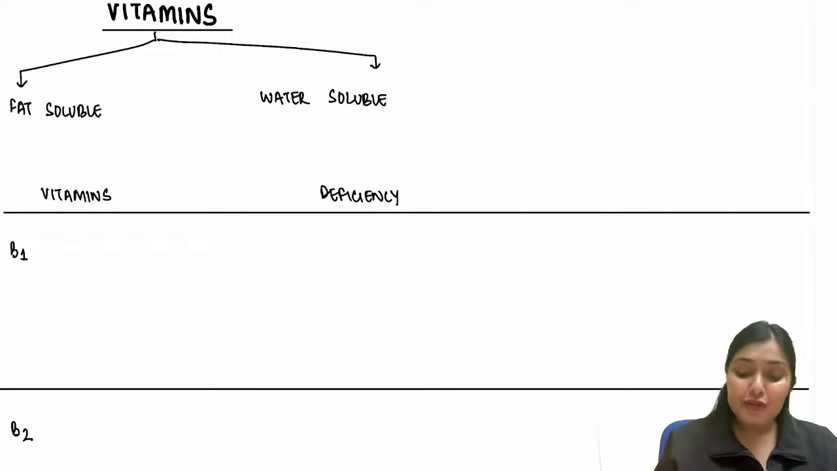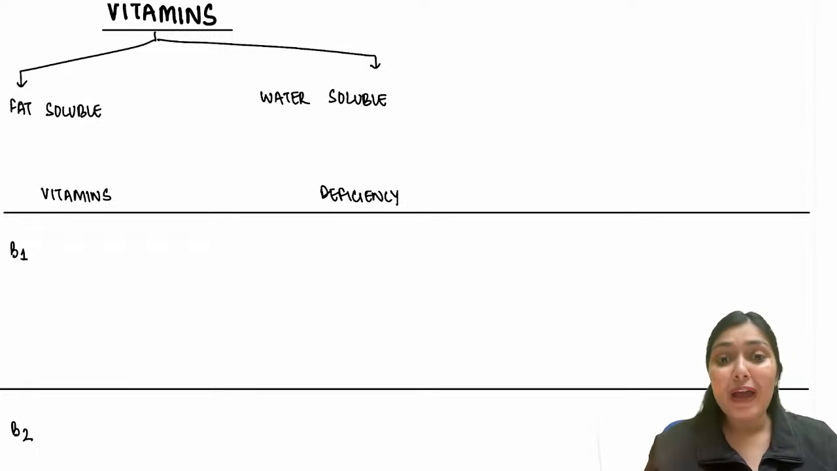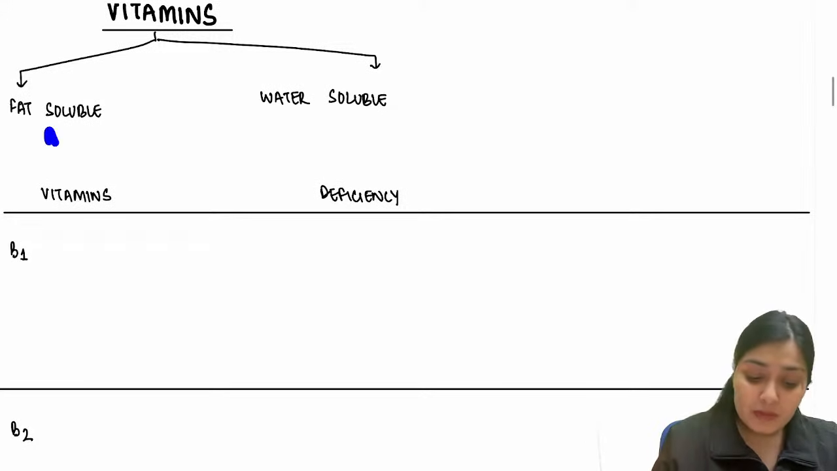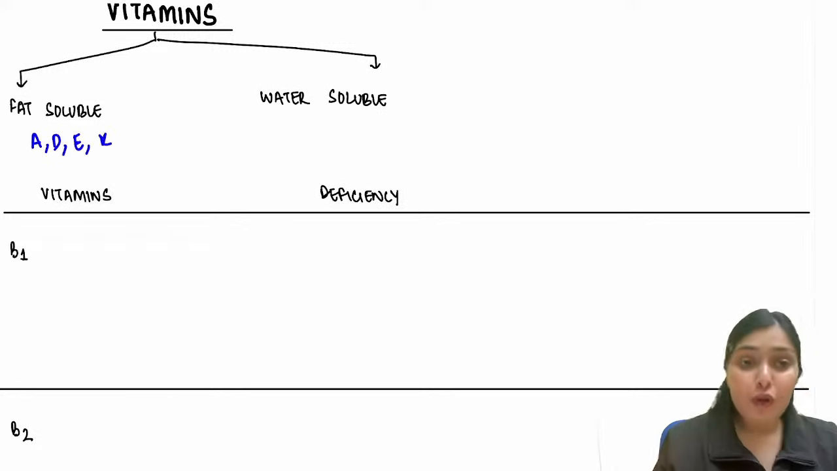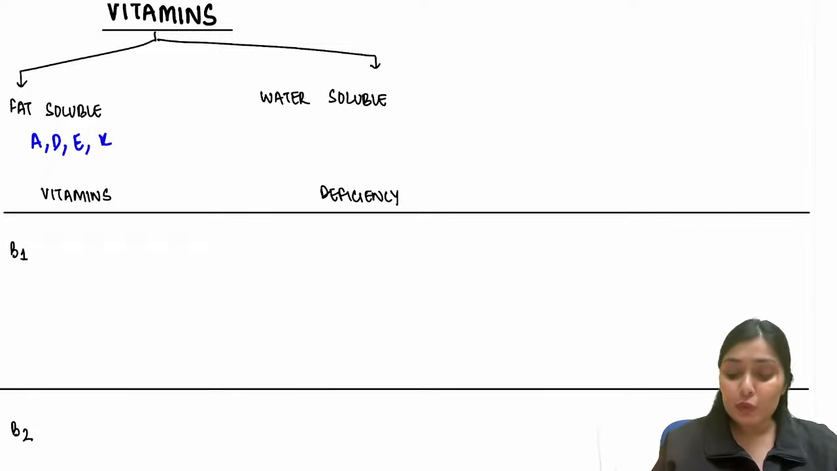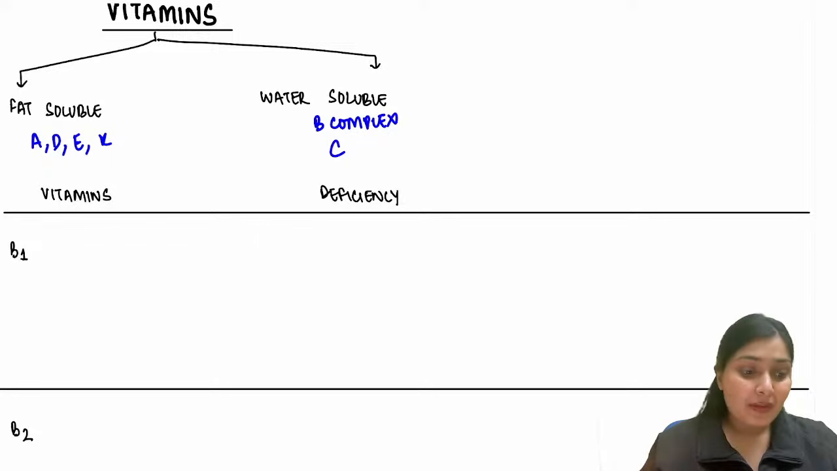So what are the fat soluble vitamins? Can anyone tell me what are the fat soluble vitamins? We have vitamin A, D, E, K. All of these are fat soluble vitamins. And what about water soluble? Water soluble includes B complex and vitamin C.